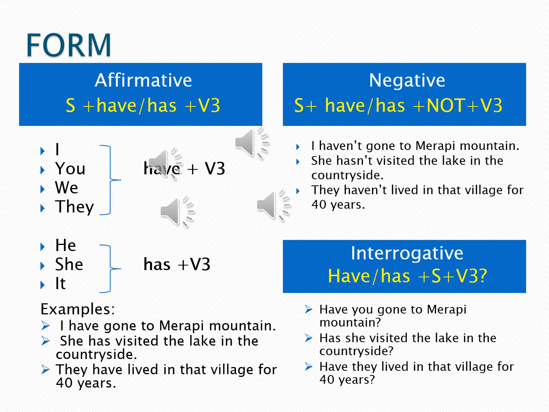She hasn't visited the lake in the countryside. So she is followed by has previously and with not added, it becomes hasn't. Visited is verb 3. The lake in the countryside is a form of place. They haven't lived in that village for 40 years. So if you are using the subject they, you use have with not, and it will be haven't. Lived is verb 3. In that village for 40 years is an adverbial of place or an explanation of place.